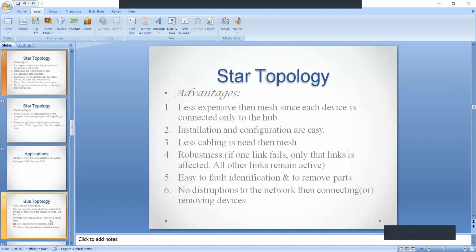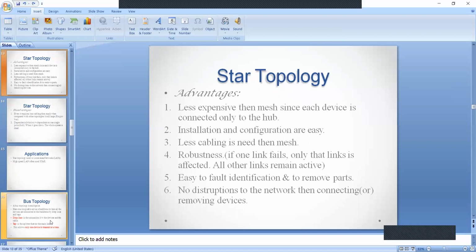Advantages of star topology: it is very less expensive when compared to the mesh topology. Installation and configuration is easy, and as I said, less cabling is needed. Coming to the robustness of this star topology, here we have advantages as well as disadvantages.